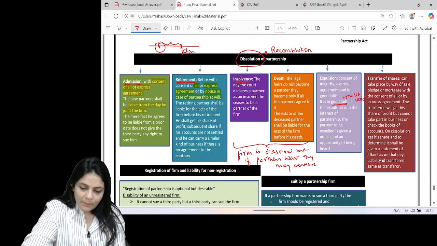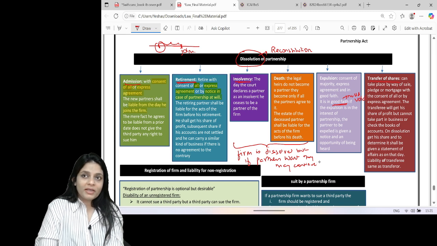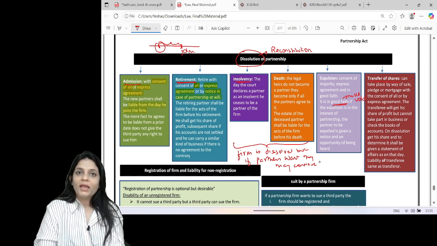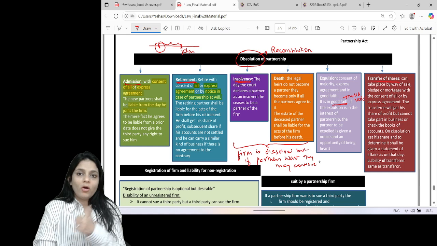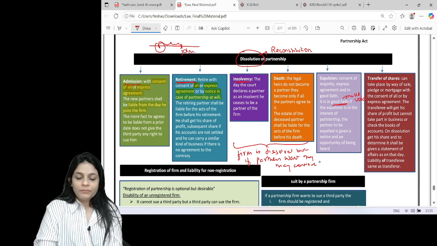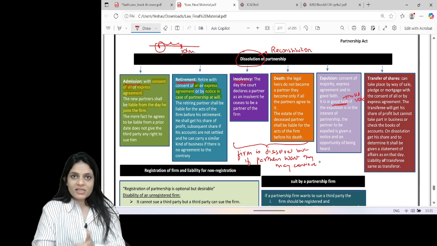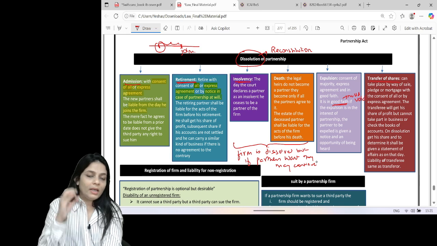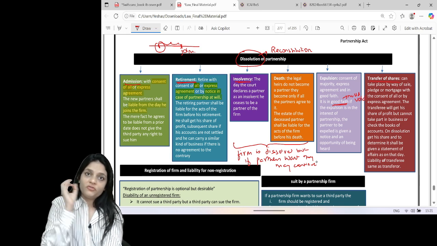Transfer of shares. Can a partner sell his share or give his share as security for a loan? Yes, that is transfer of shares. When a partner transfers his shares, again, I need the consent of all, or there should be an express agreement. In case of transfer of shares, the transferee who takes the shares of the partner, please remember, does not become the partner of the firm.